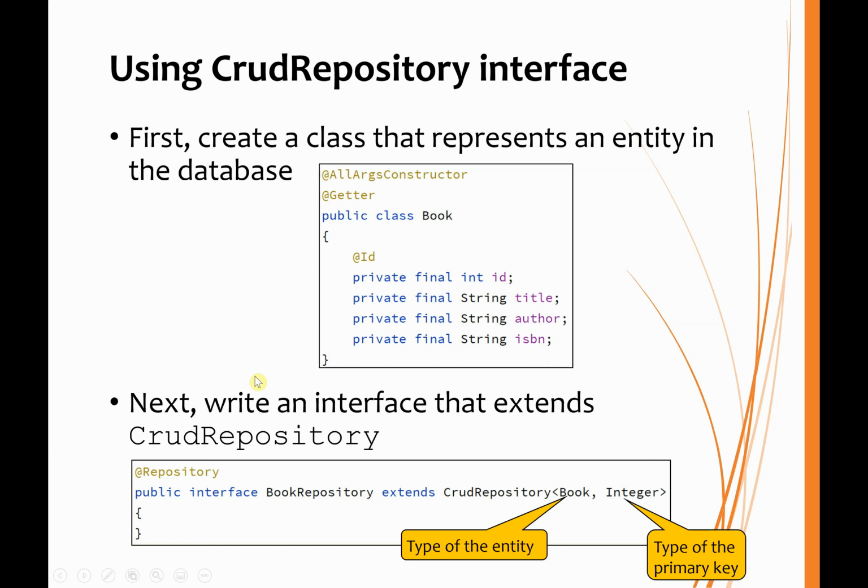With this class written, I can then write an interface that extends the CRUD repository interface. Now, CRUD repository is a generic interface, so when I extend it, I have to provide class names for the type of entity that the repository works with and the type of the primary key. Now, the primary key is ID of type int, so we use the wrapper class, Integer.